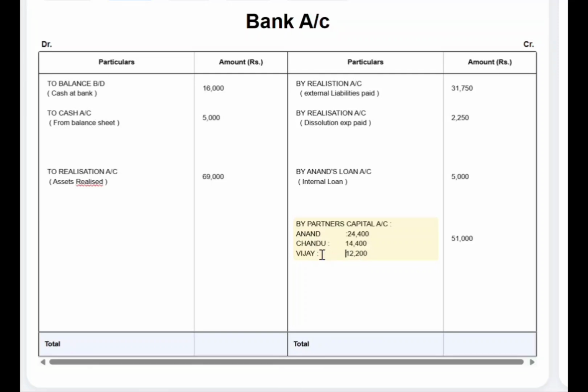So find the total of the bank account. So all the payments and the receipts are being done. The total on the debit side will be 90,000, and the total of the credit side also will be 90,000. So the debit and the credit are matching with each other. That is, the payments and the receipts are matching with each other.